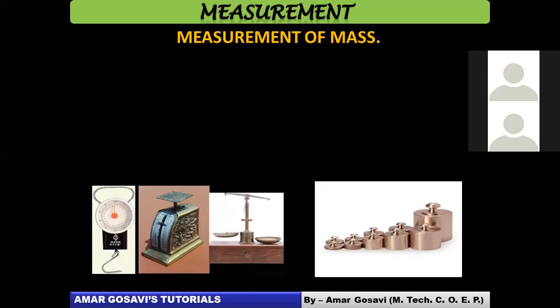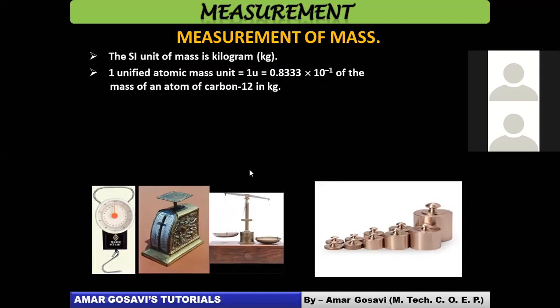So let's talk about measurement of mass. You might have seen the shopkeepers using the weights to measure mass basically, or the jewelers using a different type of balance for measuring mass, isn't it? So we will study about how we measure mass. The smaller mass, mass of an electron or a proton, you cannot measure with the help of these instruments, right? So how do we measure it?